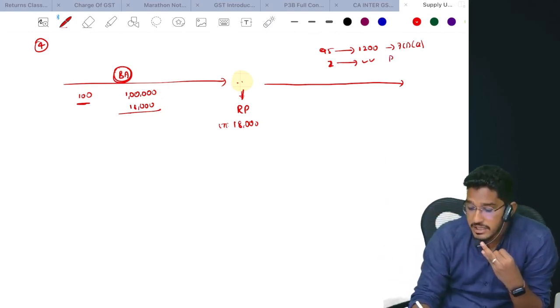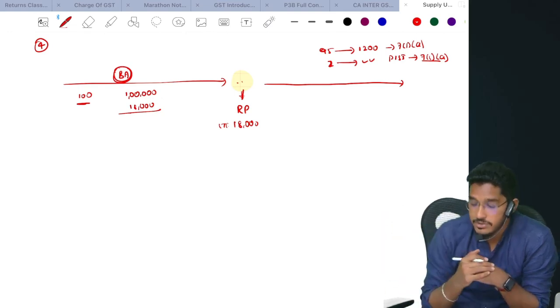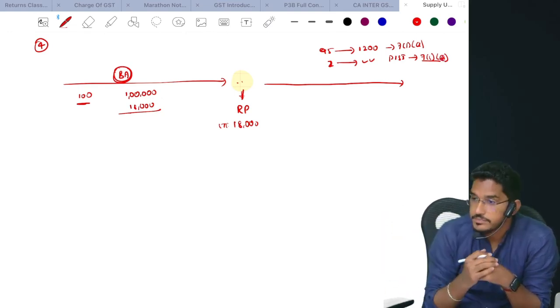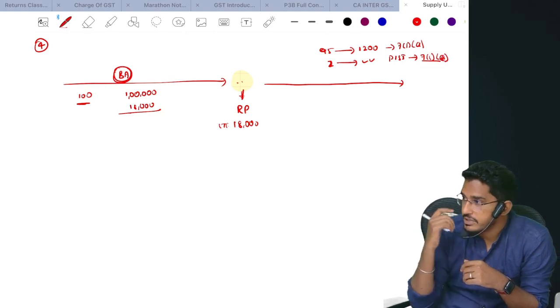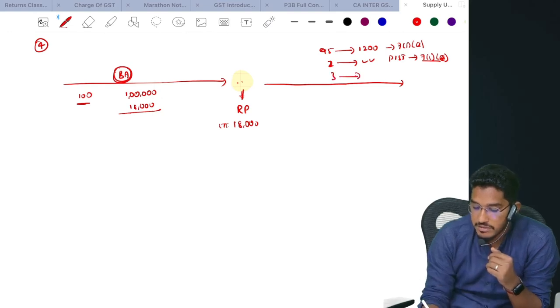So this activity will get covered under para number 1 schedule 1. So it will be deemed as supply under section 7 subsection 1 clause C. Sorry, clause C. Okay, now I am left with 3 more shirts. That 3 more shirts I have given as a charity.